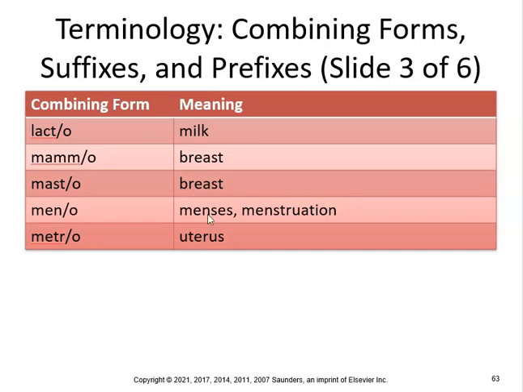Menses, so amenorrhea, no menstrual flow. Dysmenorrhea would be pain during menstruation, and oligomenorrhea, a scanty menstrual flow. And metro is uterus, so metrorrhagia, excessive discharge of blood from the uterus between menstrual periods, that's called. Or you can have menometrorrhagia, which is excessive uterine bleeding at and between menstrual periods. Okay.